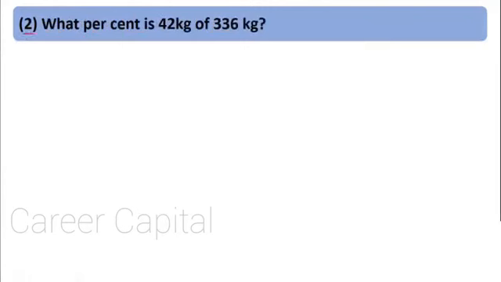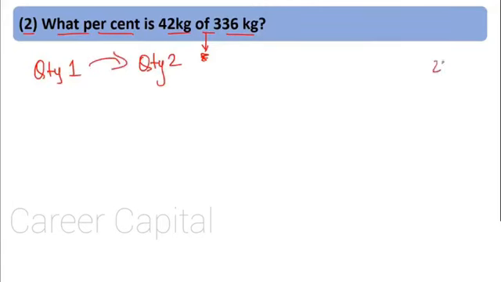Question number 2. What percent is 42 kg of 336 kg? Very easy to solve. Let's see how to solve this kind of sums. Now here they have given "of", but that does not mean multiplication. Do not multiply. What they want is that there is quantity 1 and quantity 2, and how much percent is the first quantity of the second quantity.